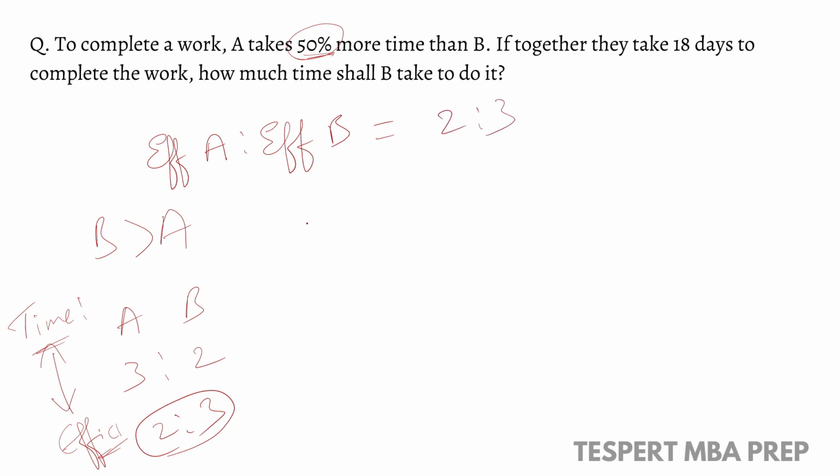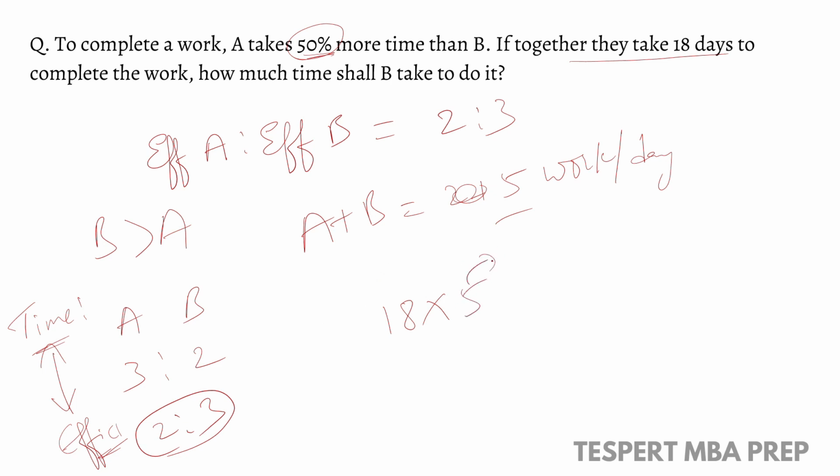So what is the per day work when A and B work together? Per day work will be 5 units. In this question, together they take 18 days to complete the work. So 18 days into 5, because 5 units is the total work done by A and B in one day. So the total work is 90 units.